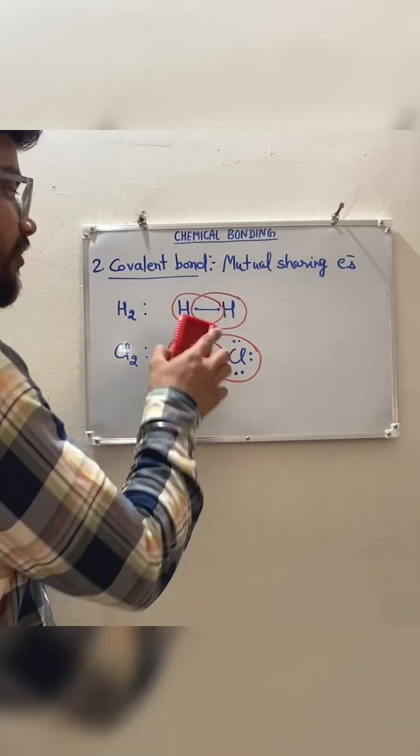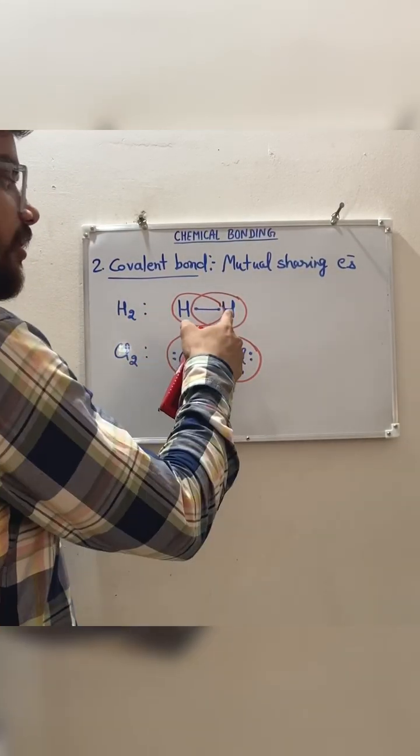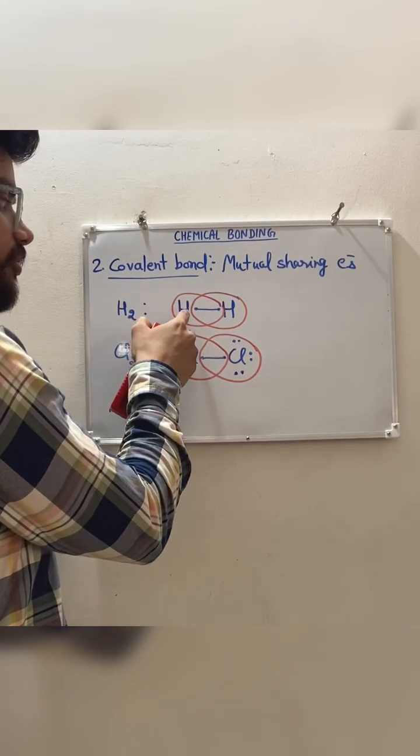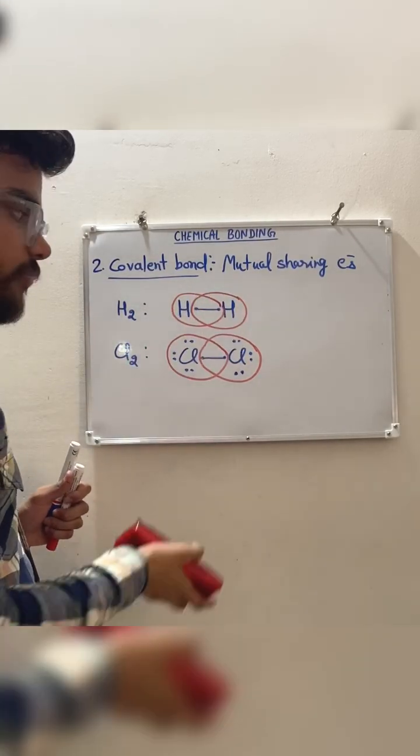So in the covalent bond there is mutual sharing of electrons. See, this hydrogen atom is sharing its electron with this one, and this one is sharing its electron with this one, right?